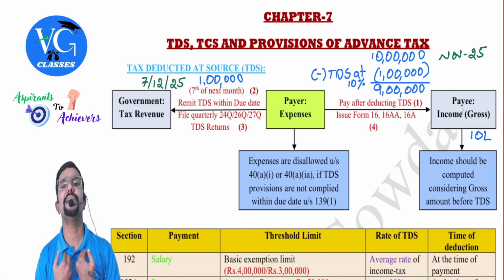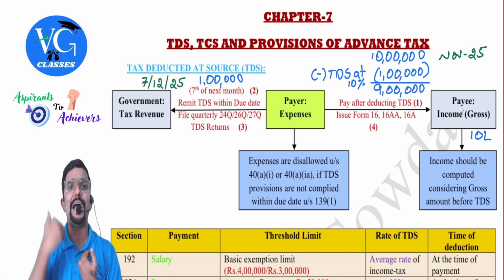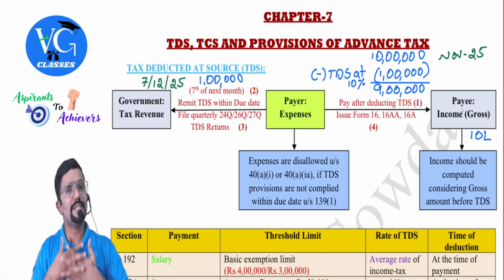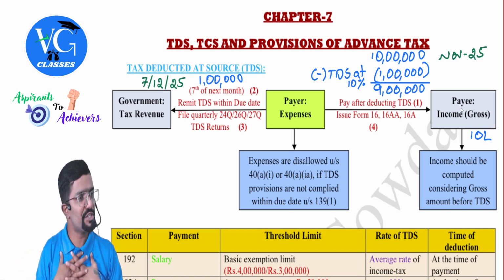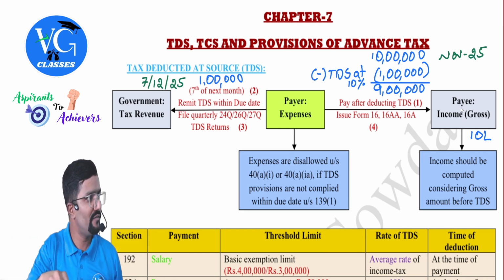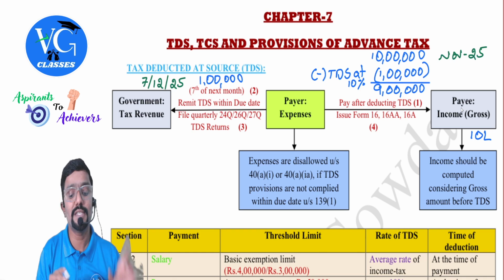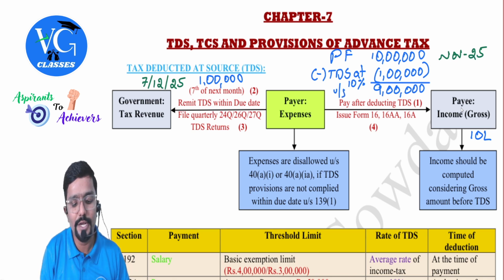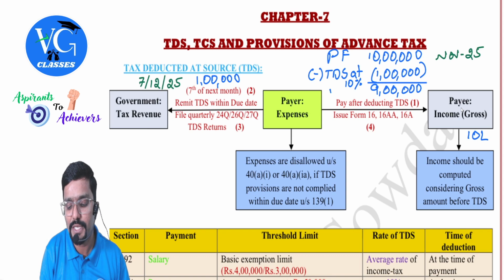Yes. So as a payer, it's my duty to check whatever I am paying, is it covered in any of the sections? Let me assume my payment is covered as professional fee under section 194J. Professional fees paid is covered under section 194J. What I am paying is professional fee. So under section 194J, I am supposed to deduct TDS.